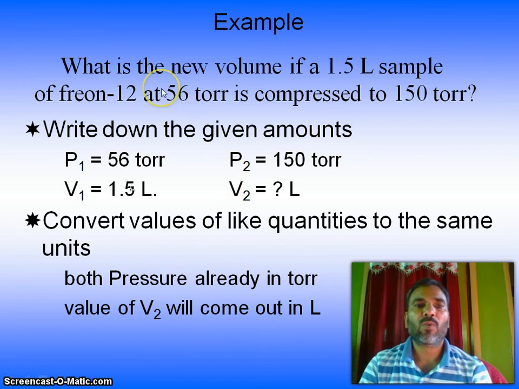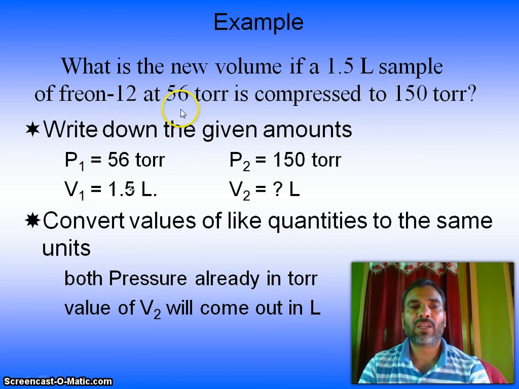Example: what is the new volume if a 1.5 liter sample of Freon 12 at 56 torr is compressed to 150 torr? First write down the given information: P1 is 56 torr, P2 is 150 torr, volume 1 is 1.5 liter, volume 2 we don't know.